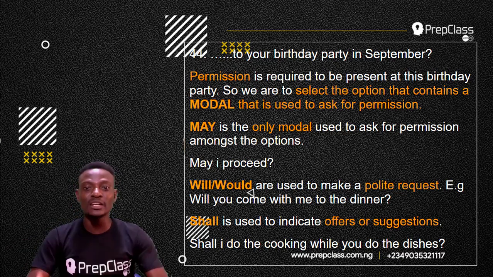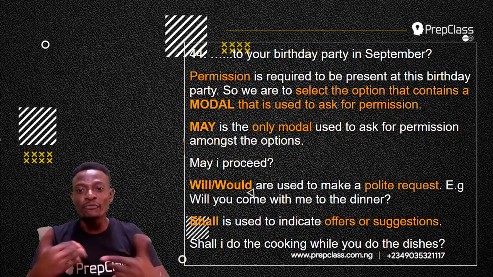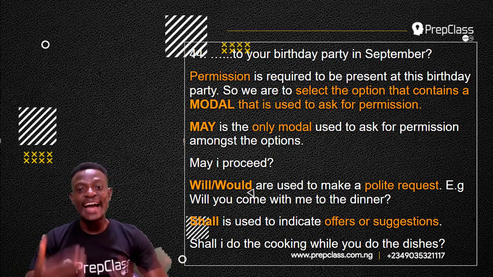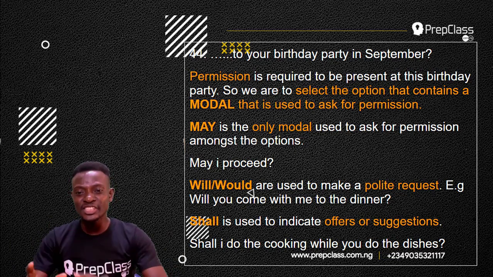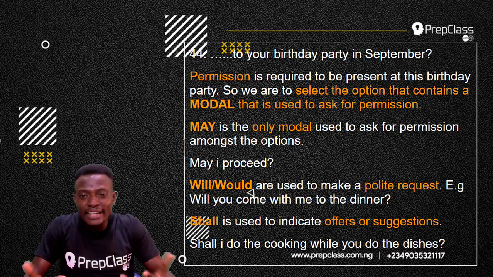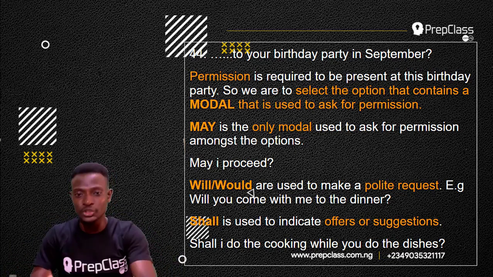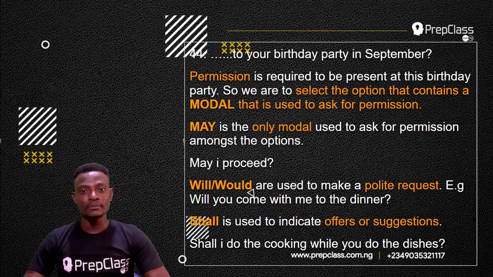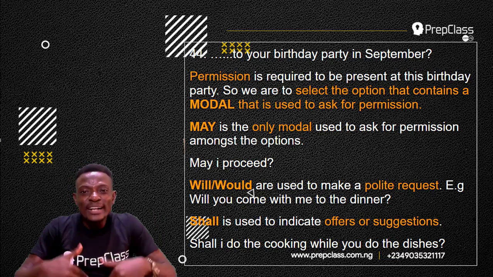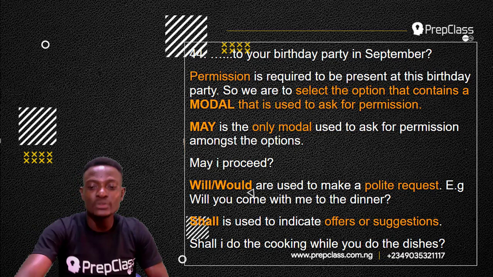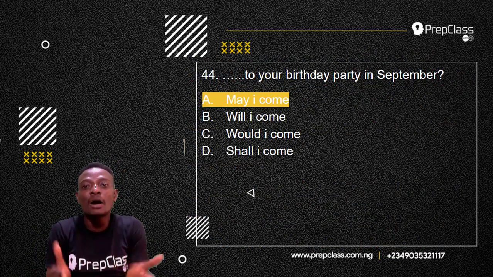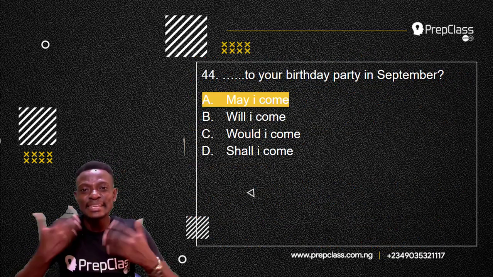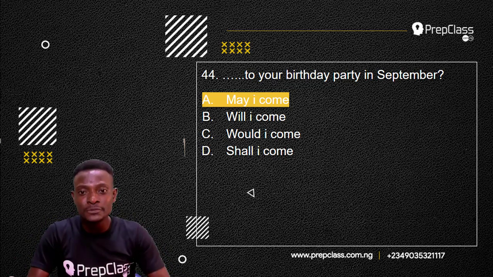Now, it is not shall, because shall is used to indicate offers or suggestions. Shall I do the cooking while you do the dishes? So shall is used to offer. Will or would are used to make a polite request. But may is used to ask for permission. May I proceed? You are requesting permission to proceed. So the answer to this question is, may I come to your birthday party in September? You are requesting permission.